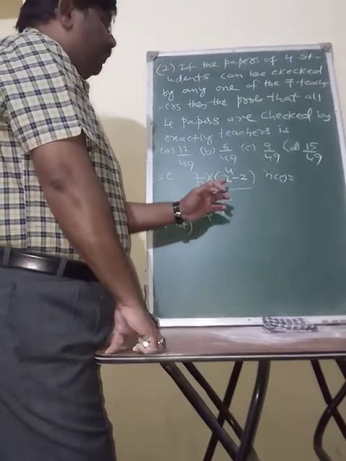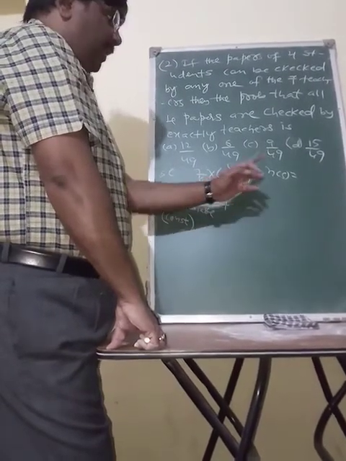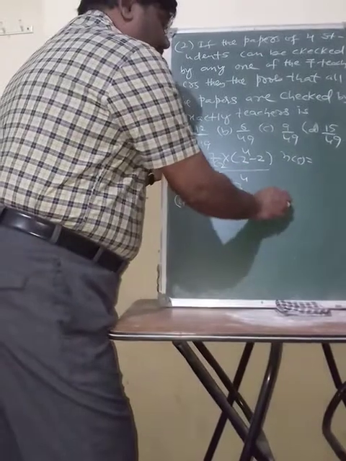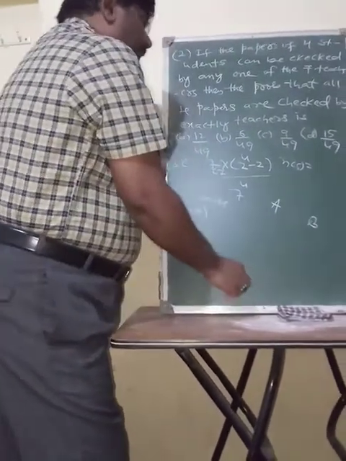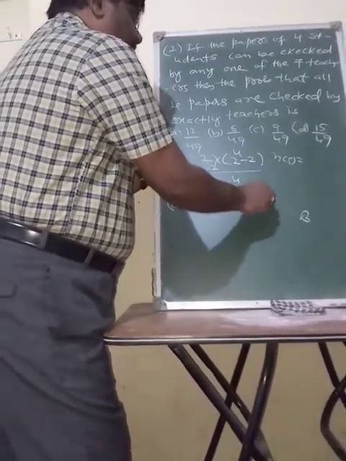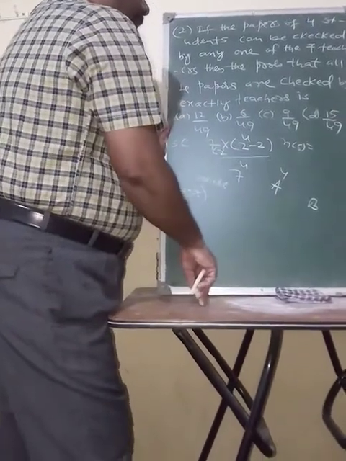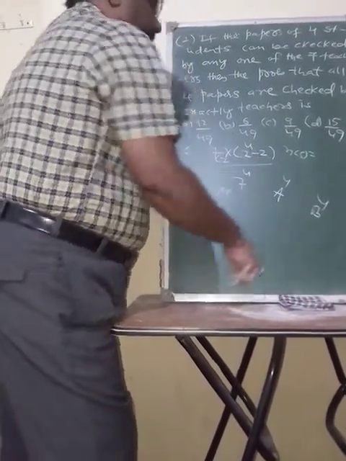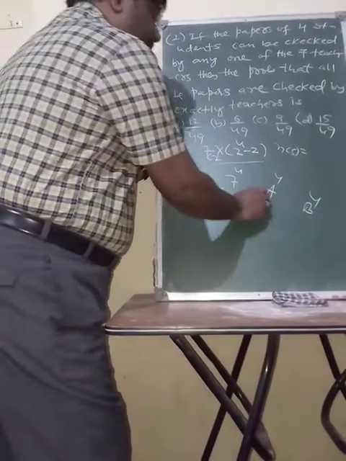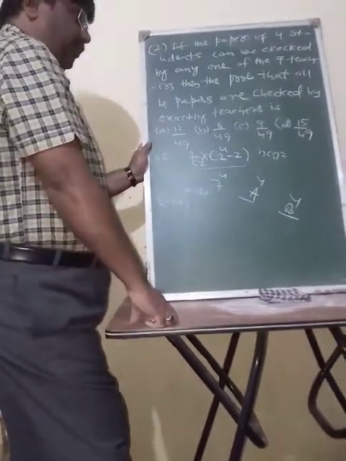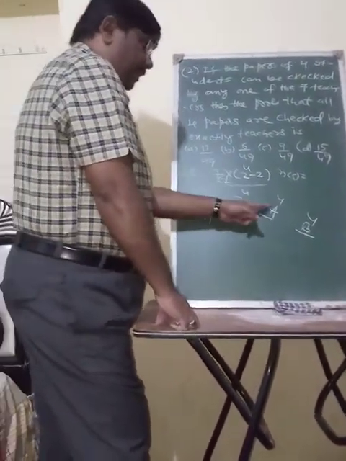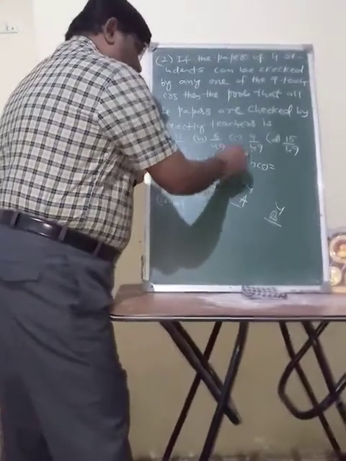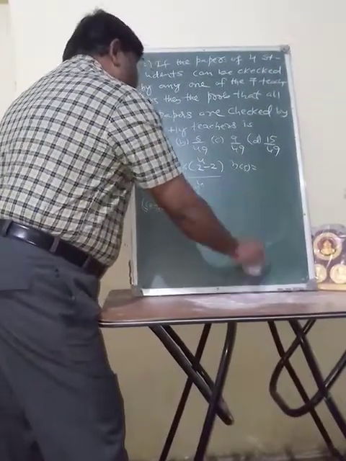In this 2 raised to 4, such cases are there. Suppose teacher A is there, teacher B is there. Among these 2 raised to 4 possibilities, A may evaluate all the 4 papers and B may evaluate all the 4 papers. Such 2 possibilities should be subtracted. These 2 possibilities should be subtracted here. Therefore, 7C2